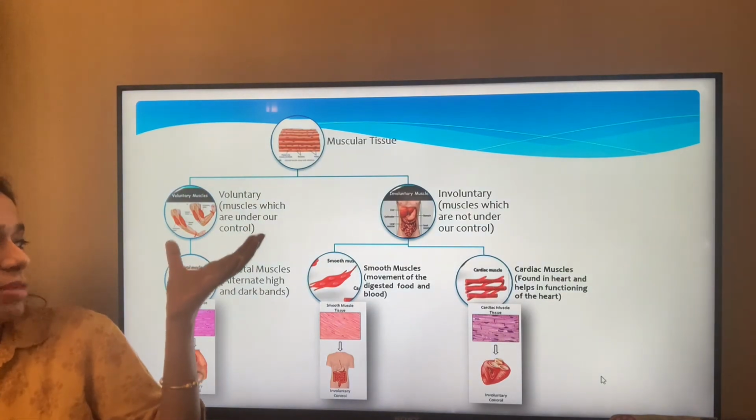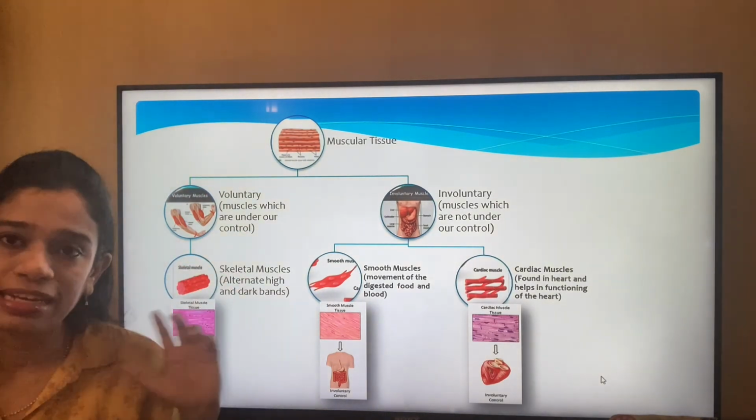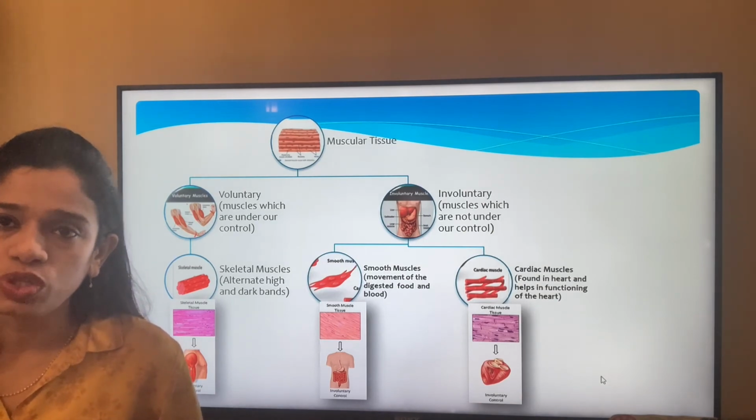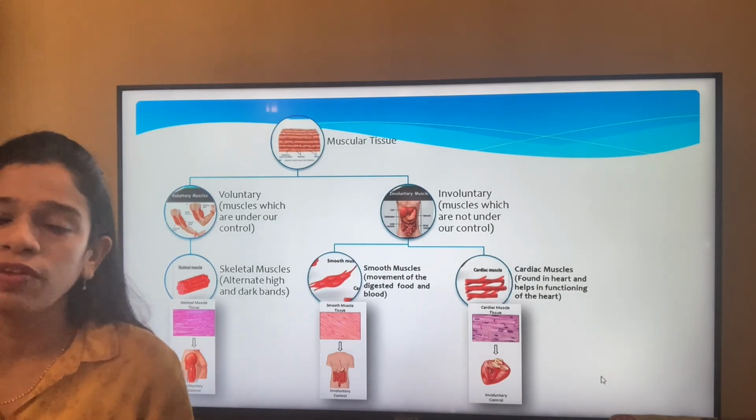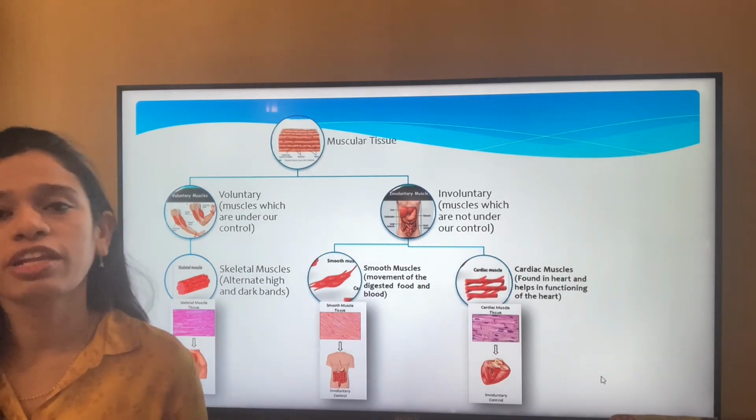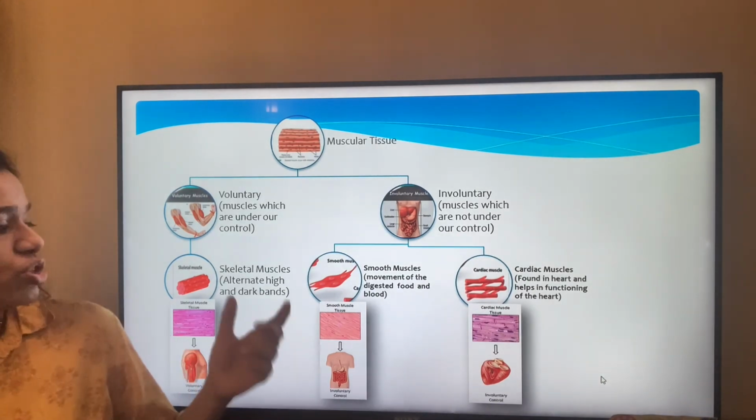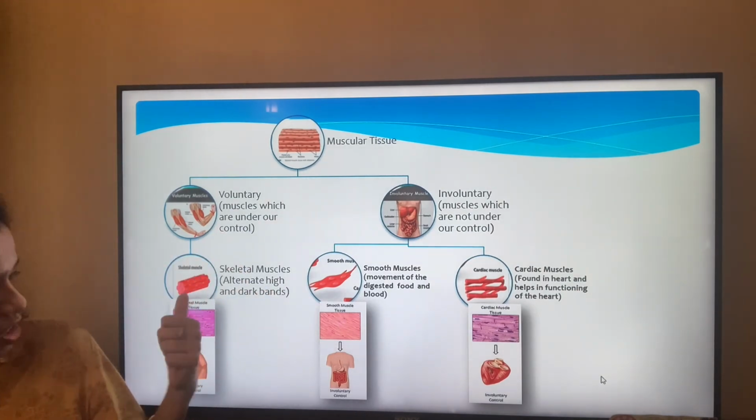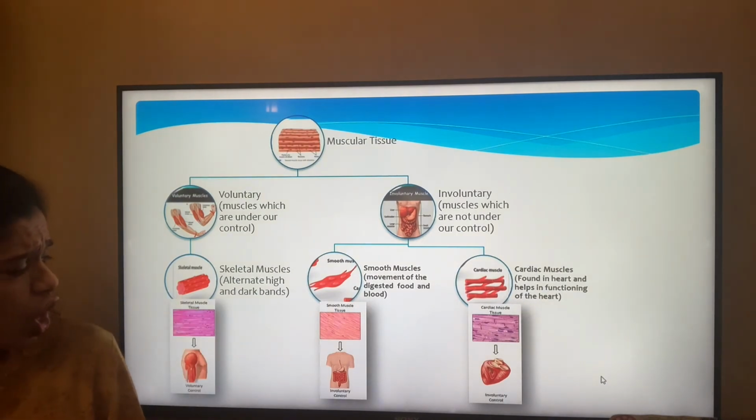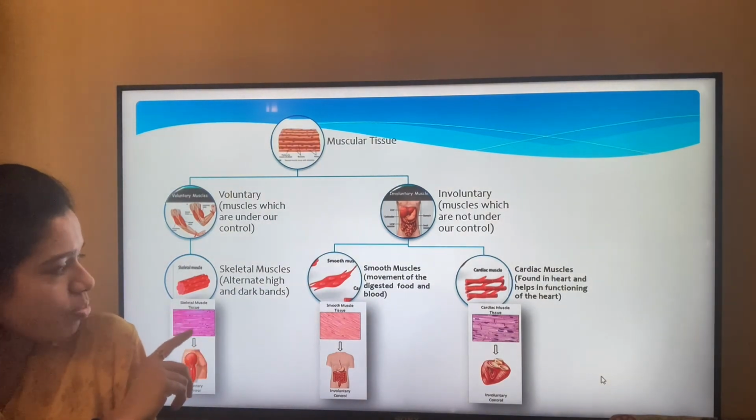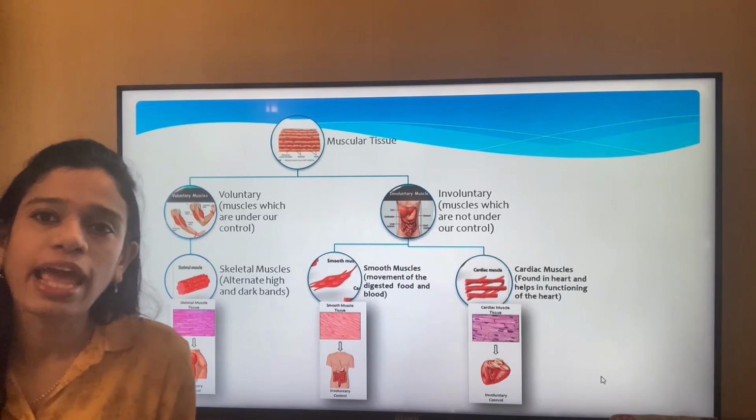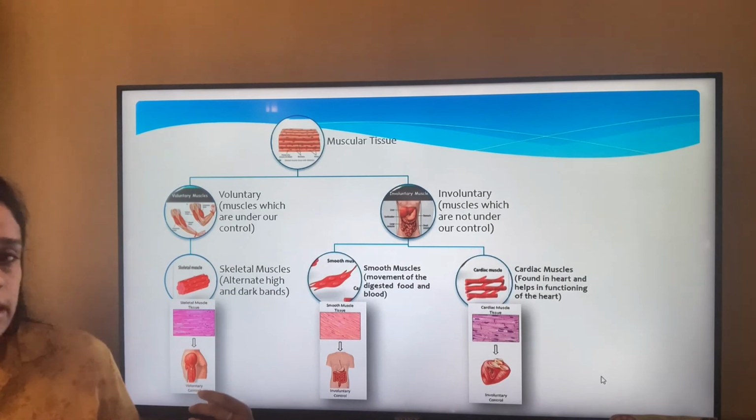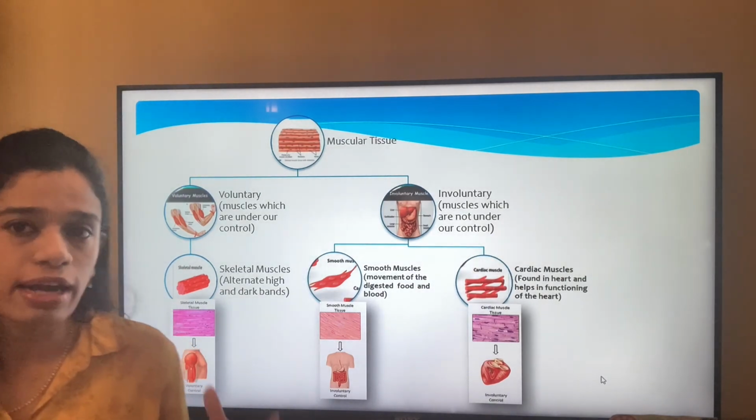Under voluntary muscles, there is only one type of muscle, that is the skeletal muscles, which are attached to the skeletal bones, that is the muscles in our hands and legs. If we want to use those muscles, we can use them. If we don't want to, we don't. So these muscles are under our control, and if you see these muscles, they have striations. Basically, they have alternate dark and light bands. That is how they look, and this is under voluntary control.